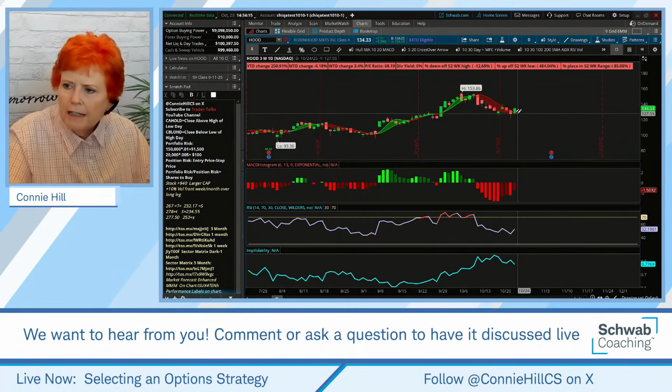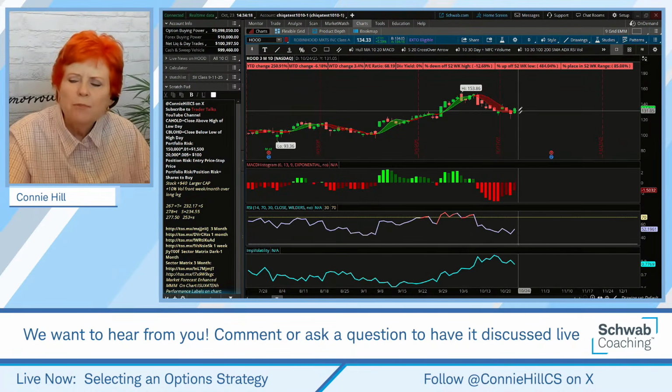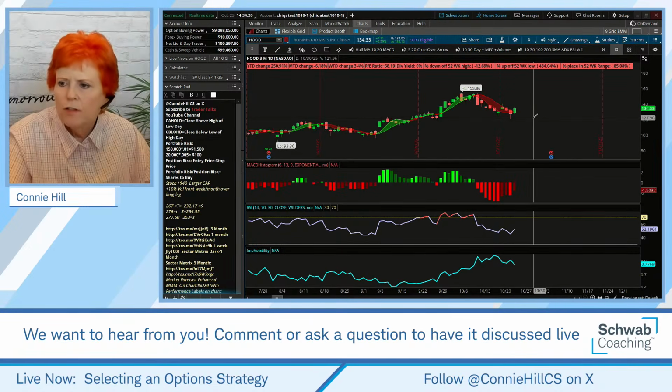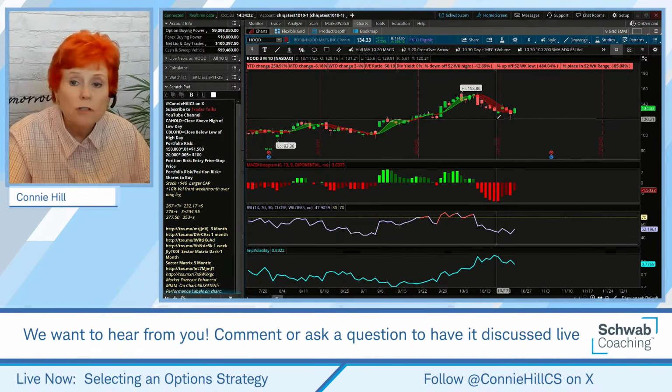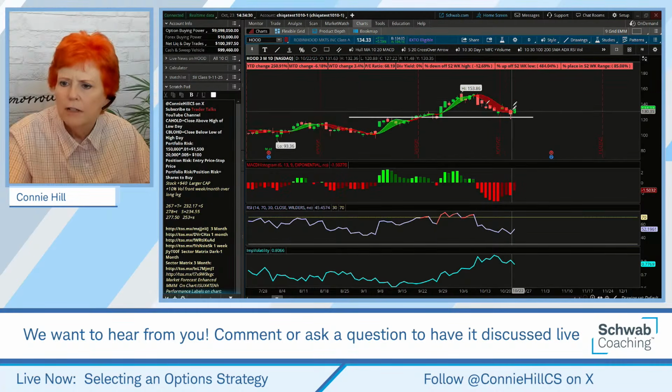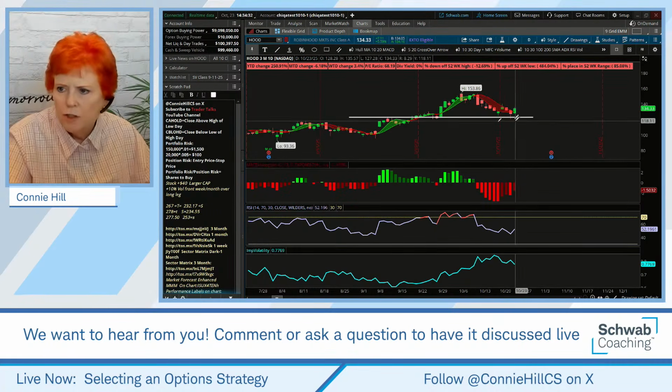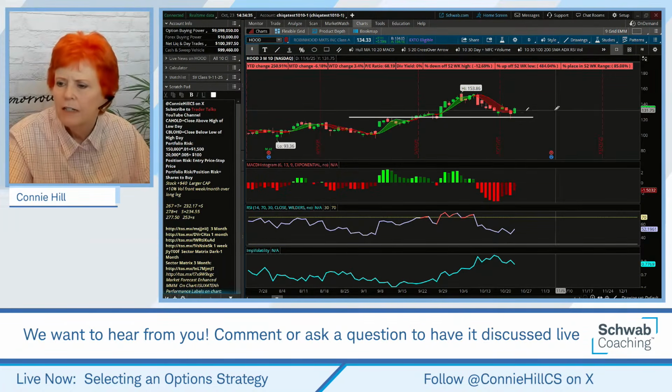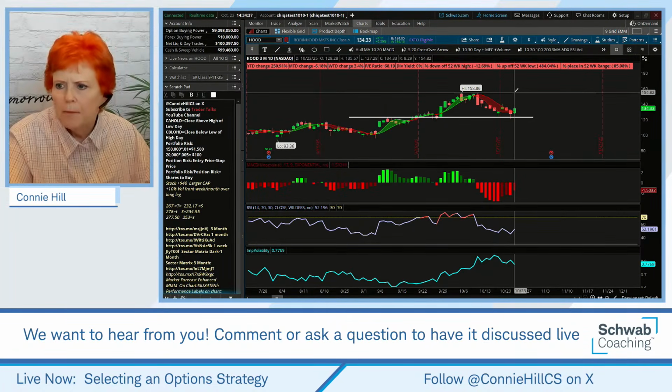And in this little pullback, some people might consider that a close above the high of the low day. Some might just consider this a bounce off support, right? Because I could come in here and draw that. I picked the wrong icon, but we'll make it even there. Okay. Old resistance becoming new support. Looks like it's bouncing up off of it. Has some potential to go back up.